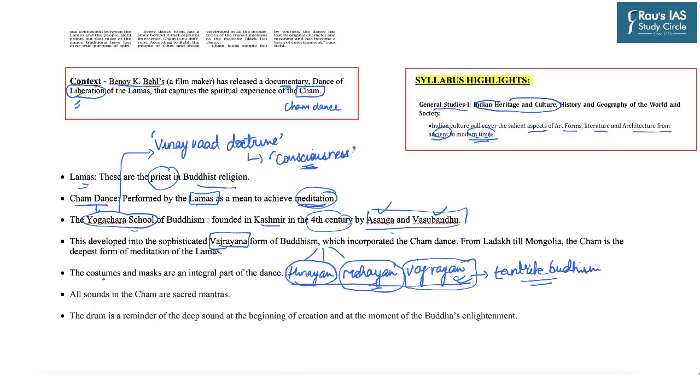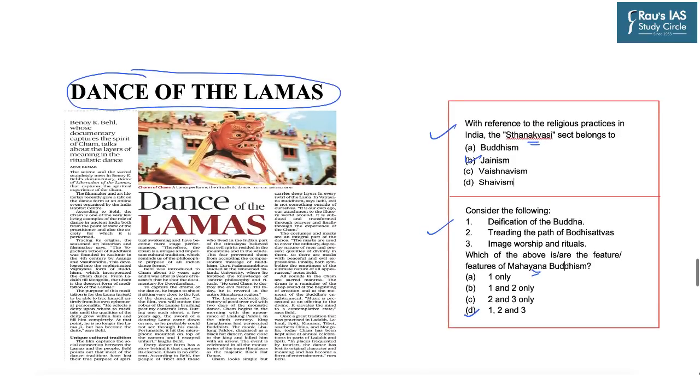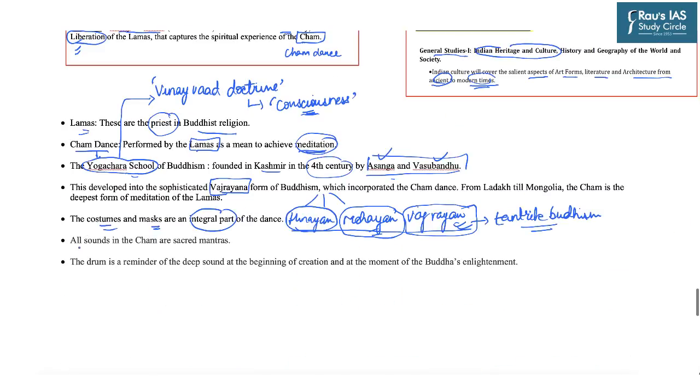And the next important thing is that costumes and masks are an integral part of the dance. You can see this from this picture also. Elaborate costumes and masks are worn by those lamas who are practicing this dance. All the sounds in the charm are sacred mantras. As we discussed, the Vajrayana school is based on tantric principles, and the drum which is being used in this dance is a reminder of a deep sound at the beginning of creation and at the moment of Buddha's enlightenment.